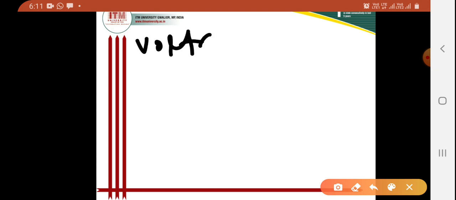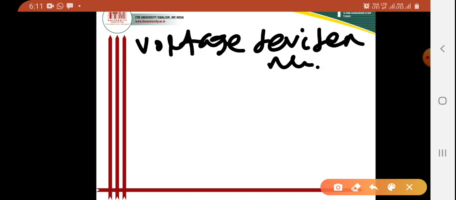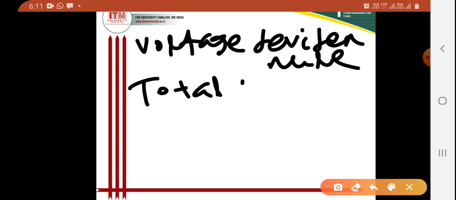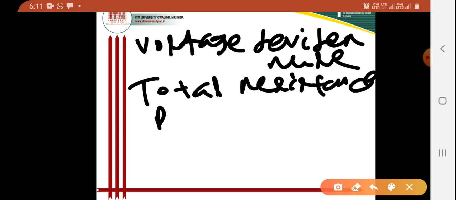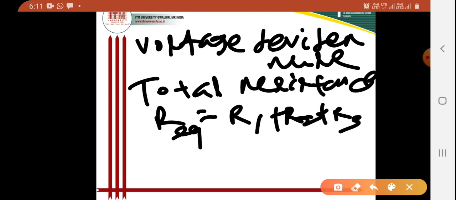Now I want to discuss the voltage divider rule. Here the total resistance, R equivalent, is R1 plus R2 plus R3.